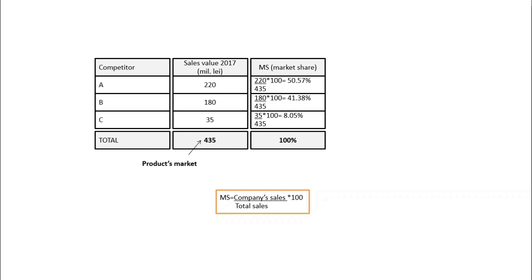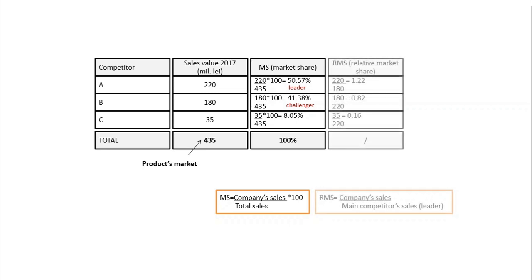Now that we have the market shares, we can establish who is the strongest company on the market, the leader, and who is the company in second place to compute the relative market share. So who is the leader and who is the challenger? A is the leader, B is the challenger. With the challenger and the leader, we can establish now the relative market share.